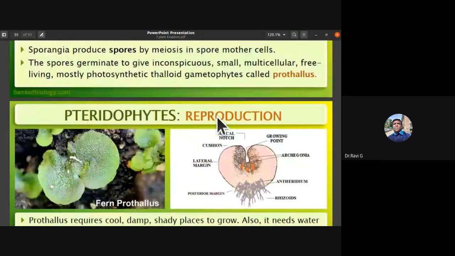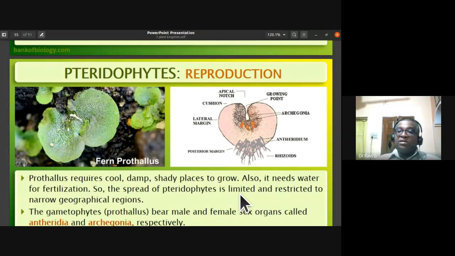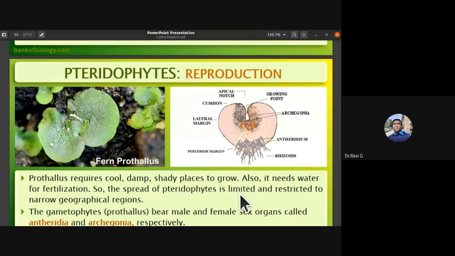This prothallus has archegonia and antheridia. The prothallus requires cool, damp, shady places to grow. It needs water for fertilization, just like the bryophytes. The pteridophytes also require water for fertilization. This is also one of the reasons for the ferns or pteridophytes not being widely distributed, because availability of water for the fertilization process is a necessity, and their distribution is narrow in geographical regions.